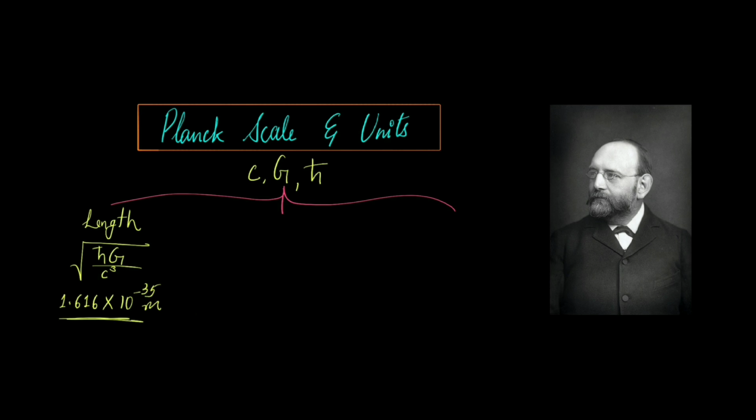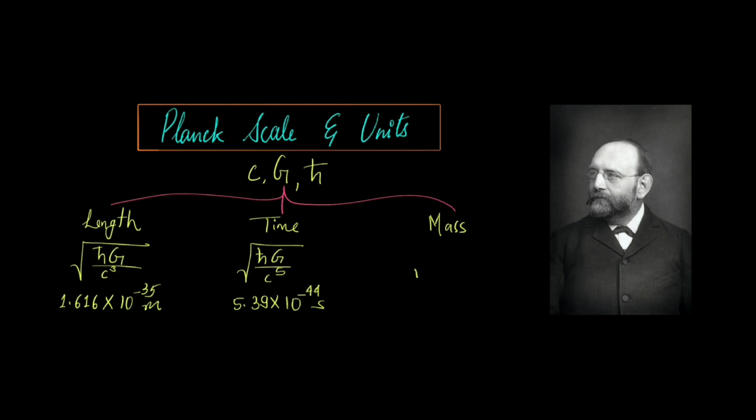It is said to be the scale at which quantum effects of gravity become strong and our current understanding of space-time breaks down. Then there is Planck time, which is square root of h cross g by c to the power 5. And when we convert it into seconds, it comes out to be around 5.39 × 10^-44 seconds. Again, this is the time it would take light to travel one Planck length. It represents the shortest possibly meaningful interval of time according to the current theories.